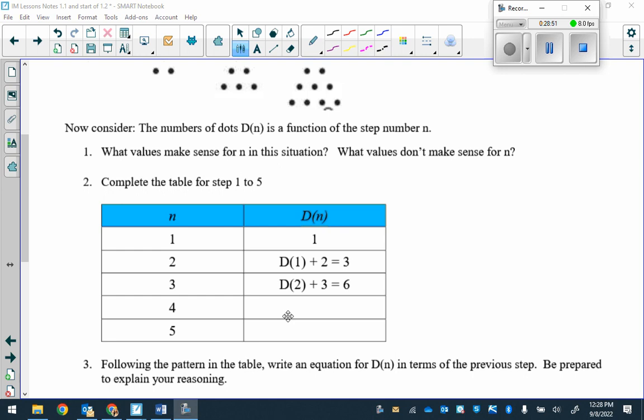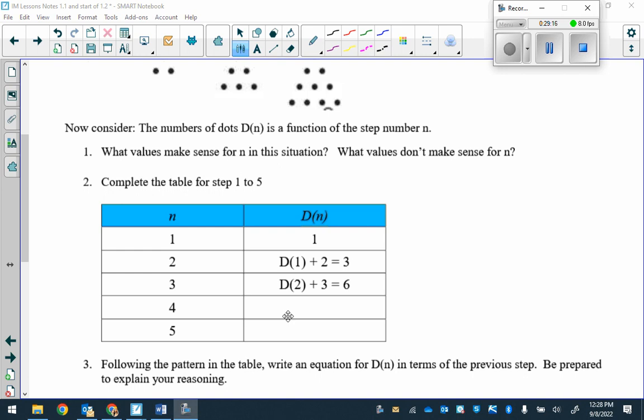Awesome. Okay. How would I write for n is 5? Julia? 10 plus 5 equals what? 15. Good. Okay. Awesome. All right.